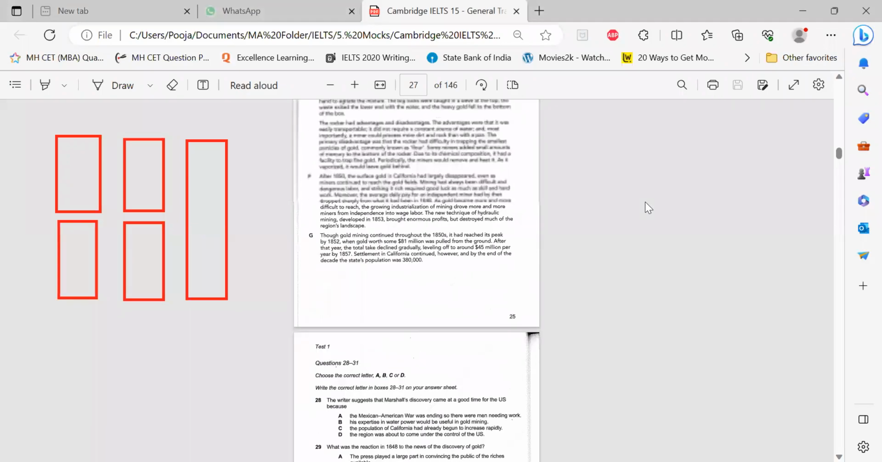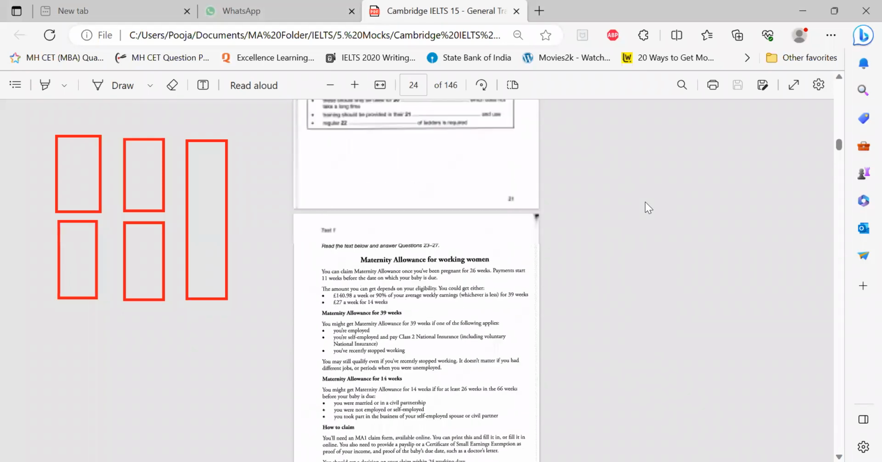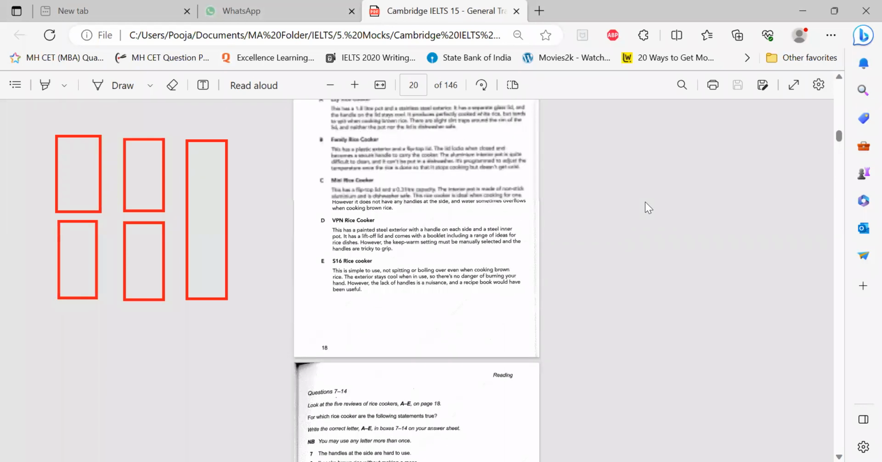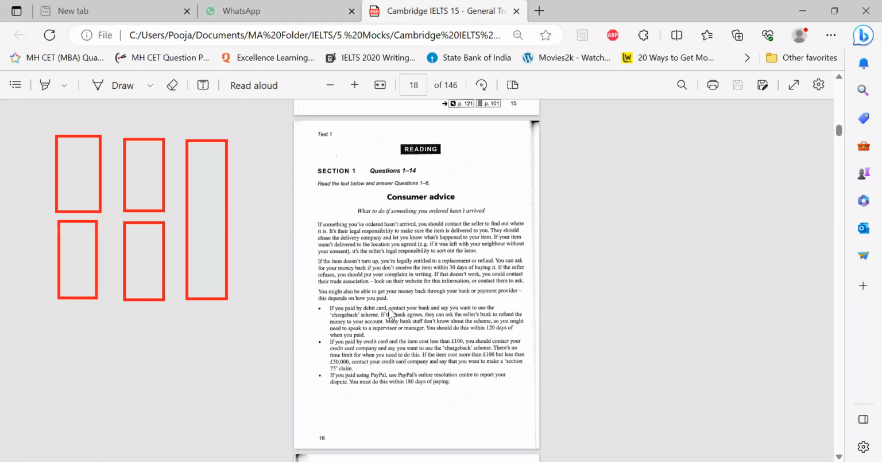Okay. So reading in general, it has got 40 questions to be solved in 60 minutes, and it is divided into 3 sections. Okay. So if you look at this, the first section has got 1 page information. So this is the 1 page information followed by some questions. Then there'll be another page information followed by some questions.